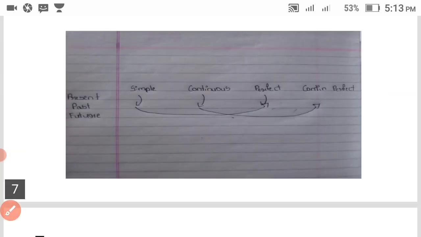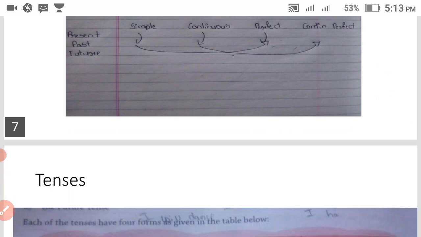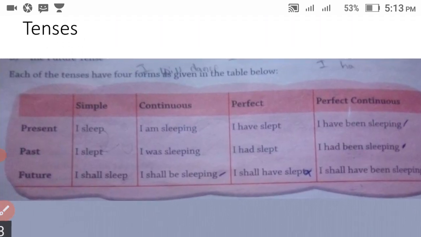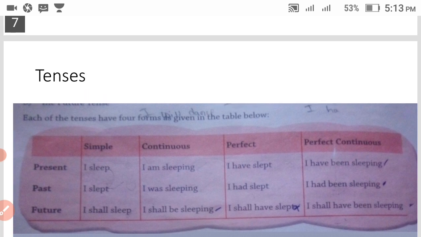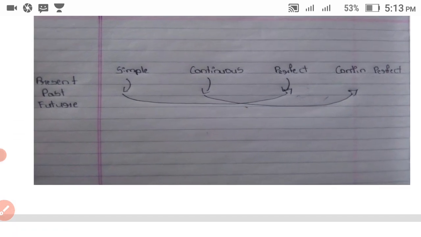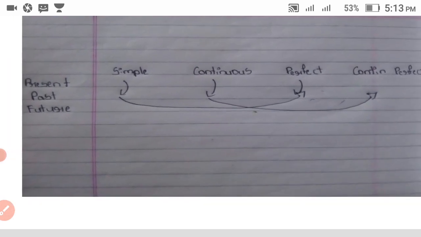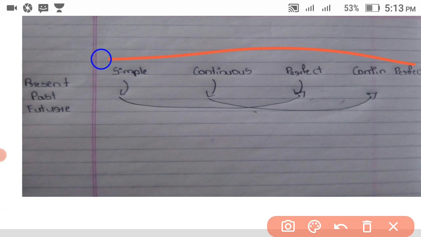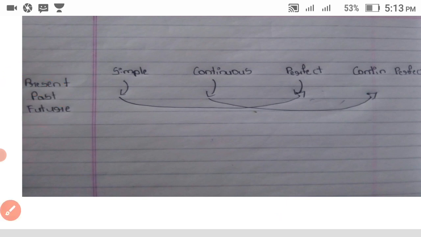When you see this tenses photo, it is the same as this thing. Here these are the tenses, a tenses outline. Here present, past, future. I will give you an example so that you can understand it in a better way.